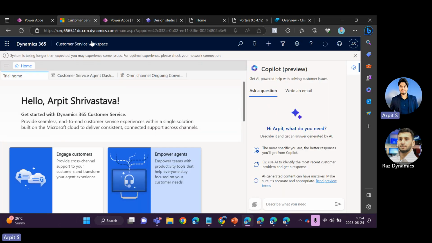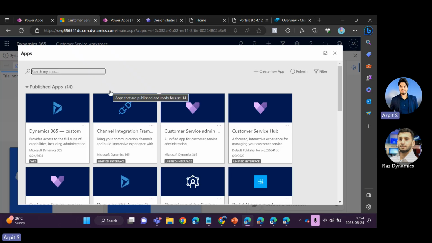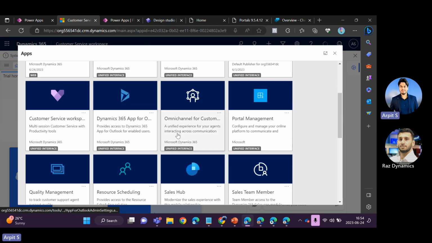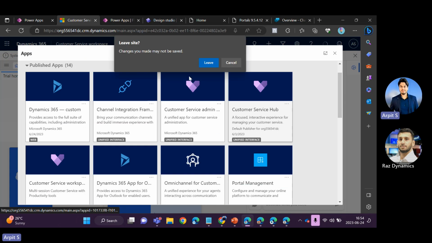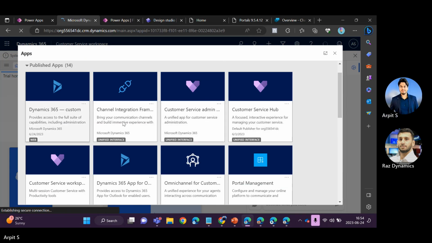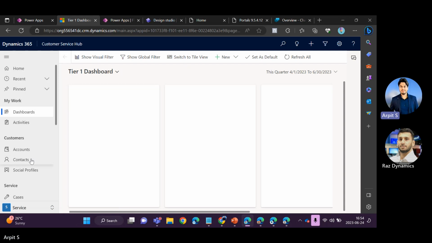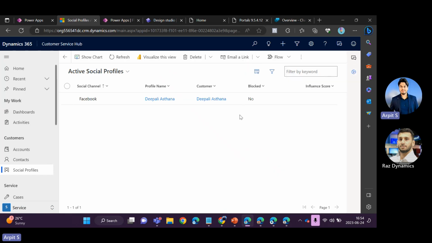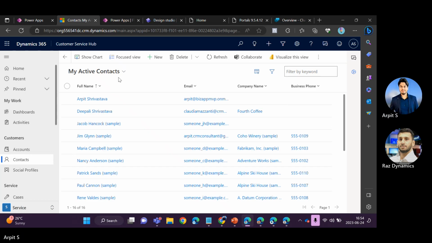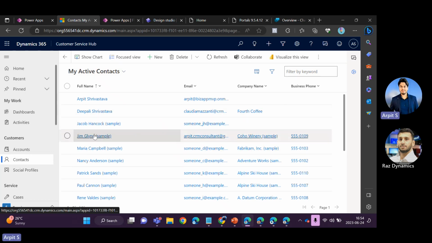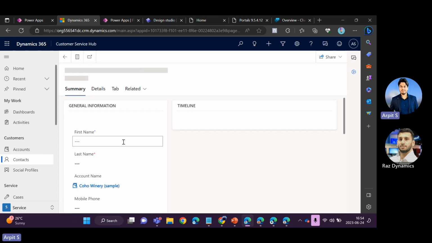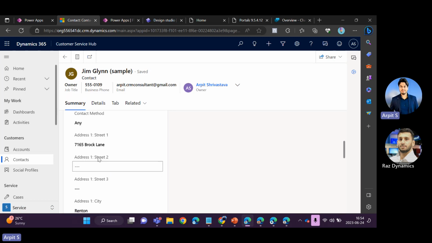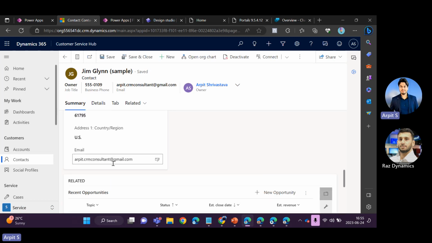So if I go back to my Dataverse environment and open, let's say, the Customer Service Hub, I need to find the contacts. I have sent the email with my personal email address. So, contact. And I think this is the contact where I have provided my email address. So it will find the contact in the CRM.